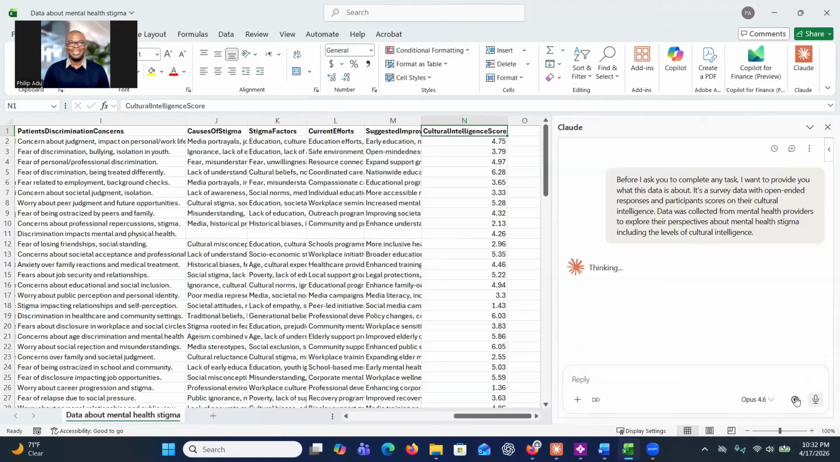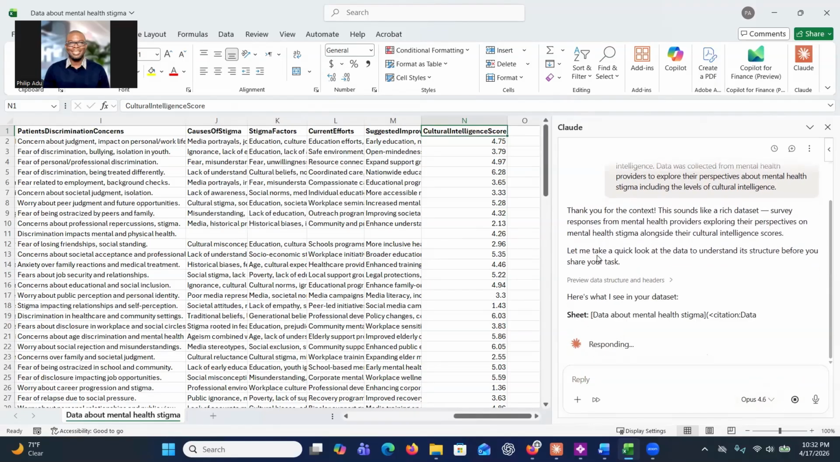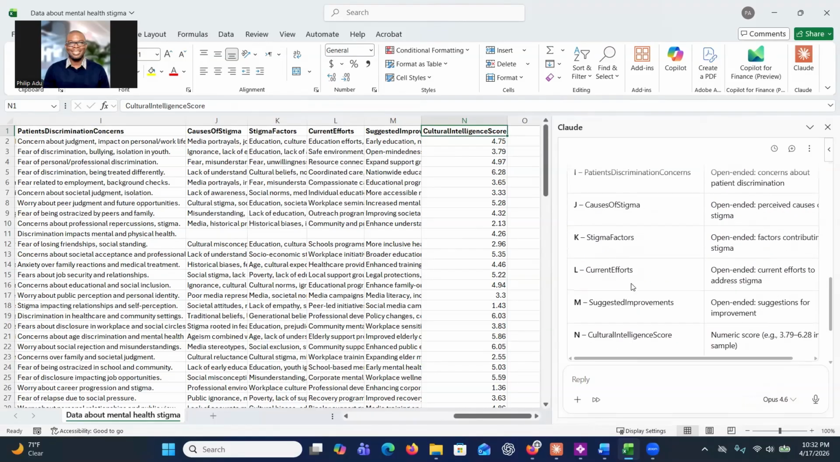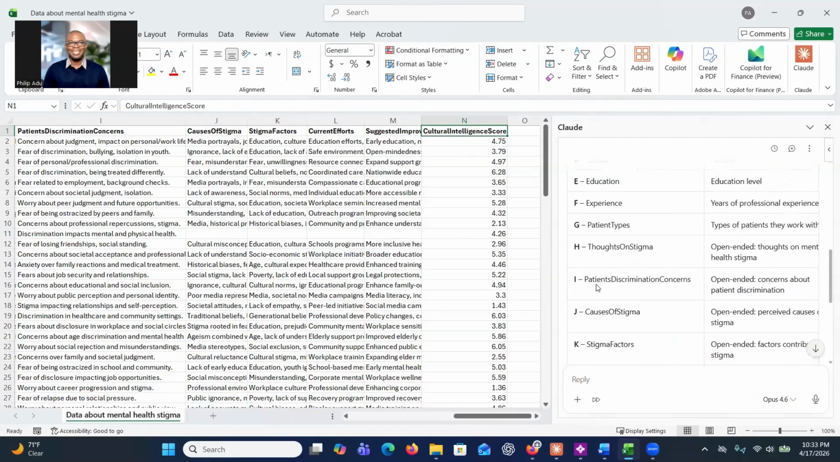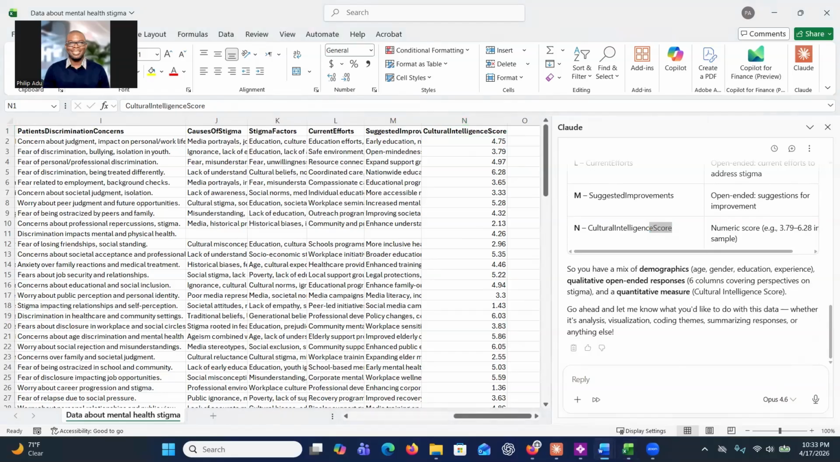So this is what I've done now. After clicking enter, you can see that now the system really understands what exactly the data is about. It's trying to review and gain an understanding of the data, right? So now the next step is to ask it to do some analysis.